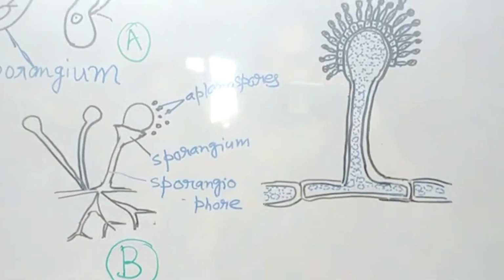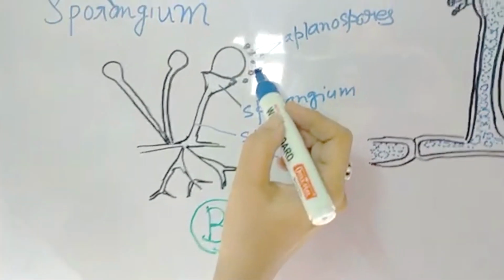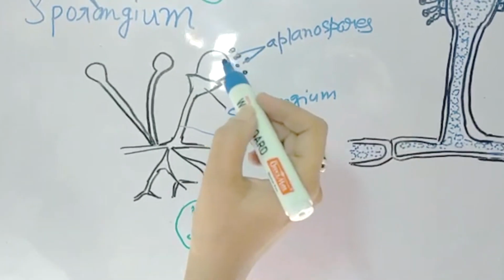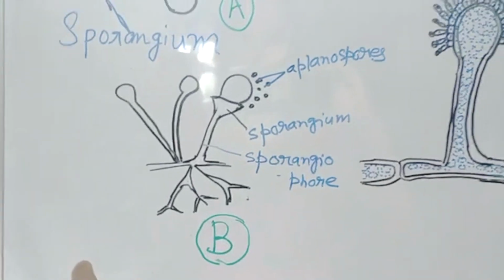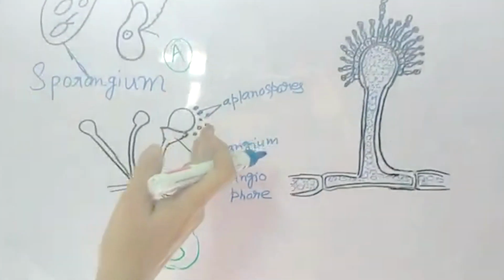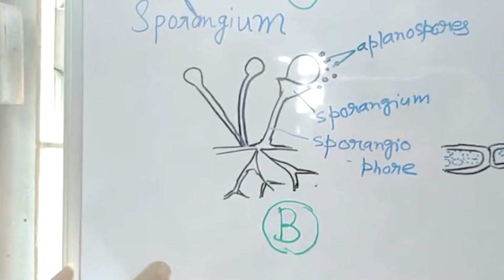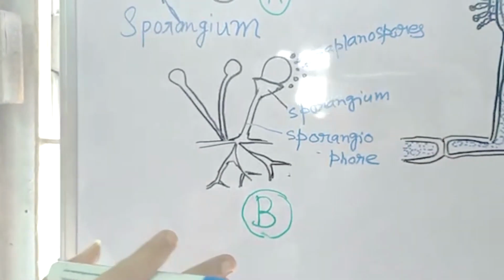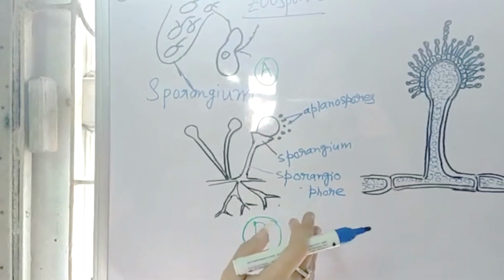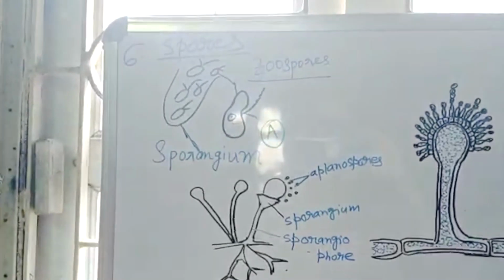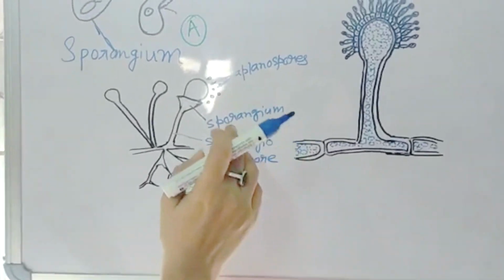Sporangiospores are produced within the sporangia. You see here the sporangia and there are spores. So they are called aplanospores. And in some types of fungi, in very primitive fungi, that is Pythium, lower fungi, they are motile and they are called zoospores. And in the members of Mucorales, that is Rhizopus, they are non-motile and they are called aplanospores.